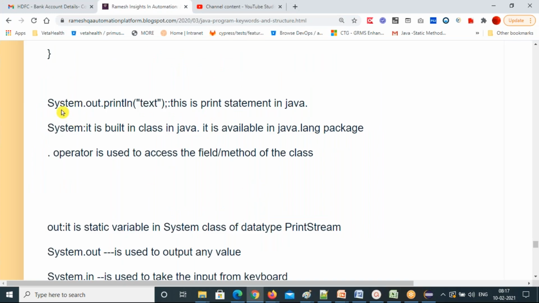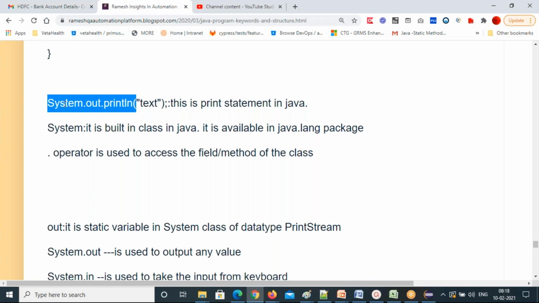The last statement is system.out.println and system.out.print. These are the print statements in Java. Anything you want to print to the console, you can use these print statements.